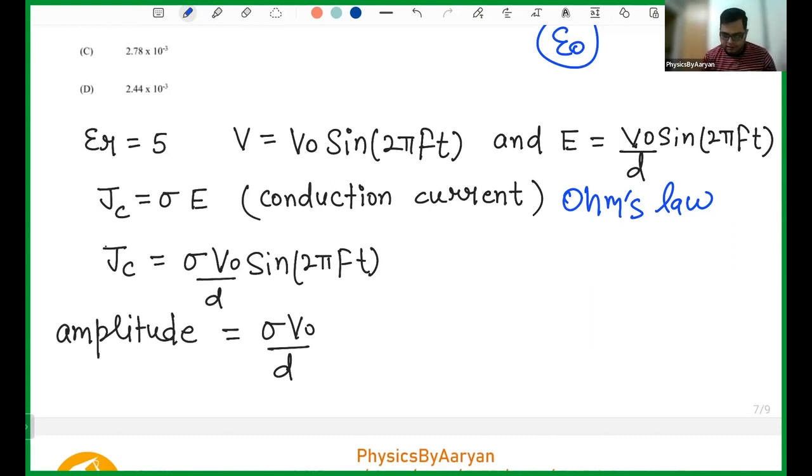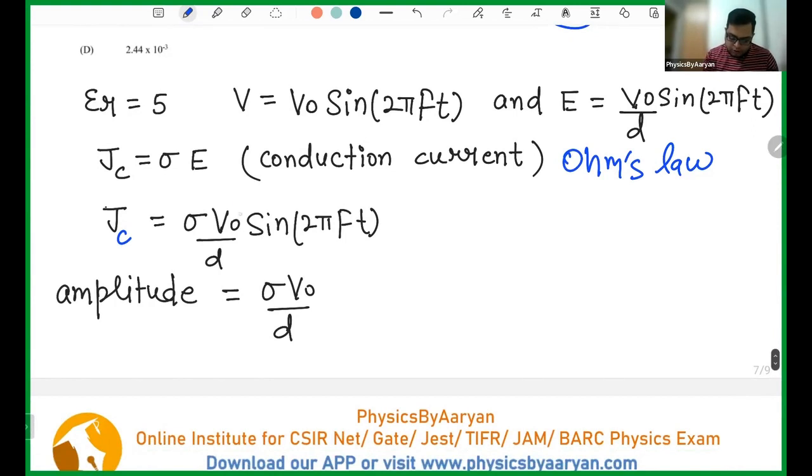And what is displacement current density? It is epsilon. Sorry, no, it is conduction only. So I am putting the value of E. Sigma comes as such. The value of E is V naught by d sine of 2 pi f t. Simple. What is the amplitude? Amplitude is whatever is outside the sine, and that amplitude is sigma V naught by d.